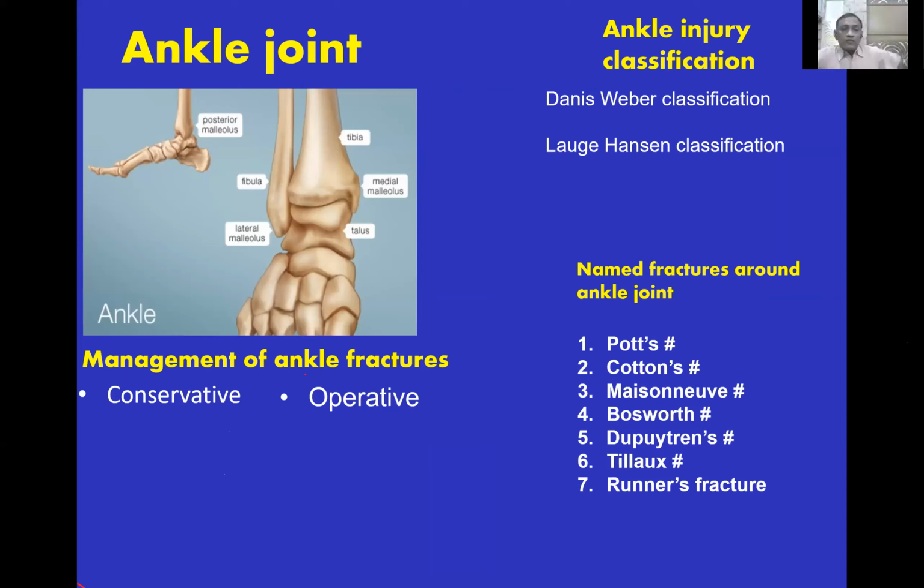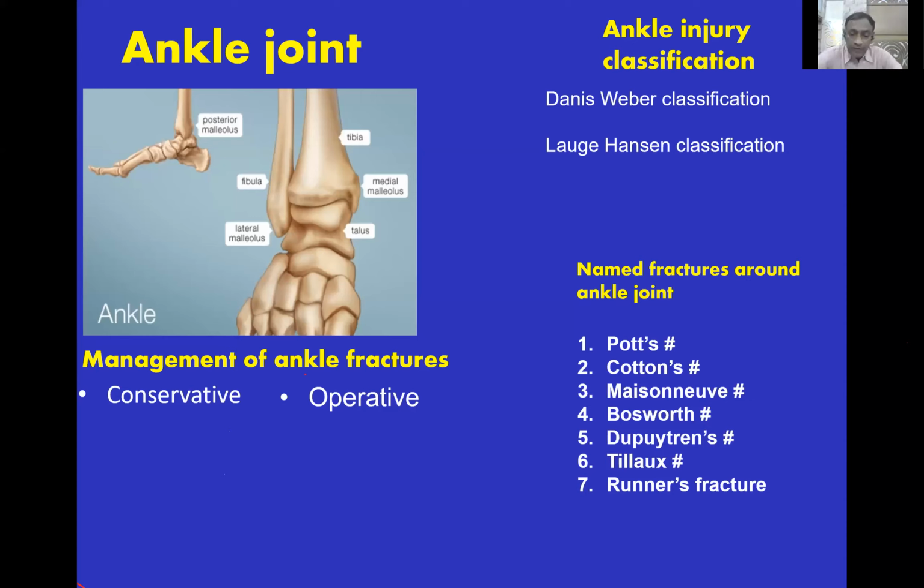In the ankle joint, the most commonly asked questions are on ankle injuries. Previously, the Lauge-Hansen classification was very popular. Nowadays, the Danis-Weber classification is used. Depending upon that, you get various fractures. All types of examiners are very fond of asking these named fractures around the ankle joint, like